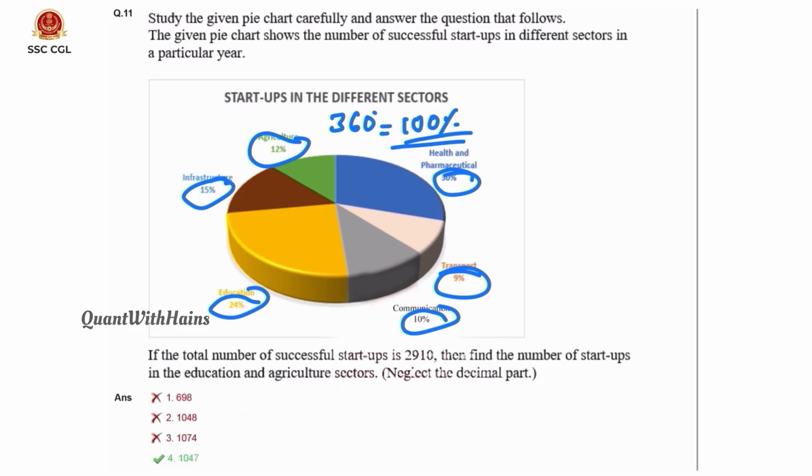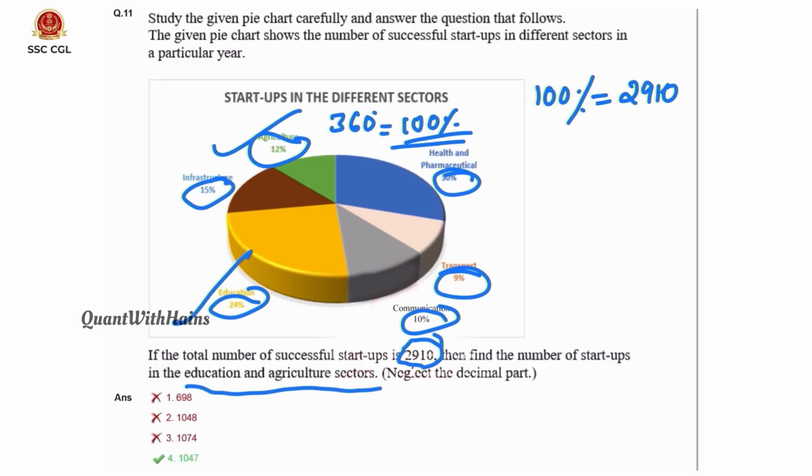So 100%, if the total number of successful startups is 2910, that means 100% is given as 2910 value. Find the number of startups in the education and agriculture sectors. Education is 24, agriculture is 12. 24 plus 12 is 36. 36% how much? That is our question.